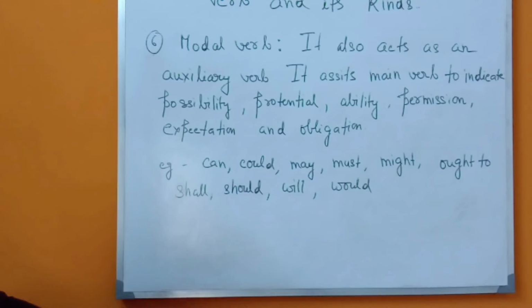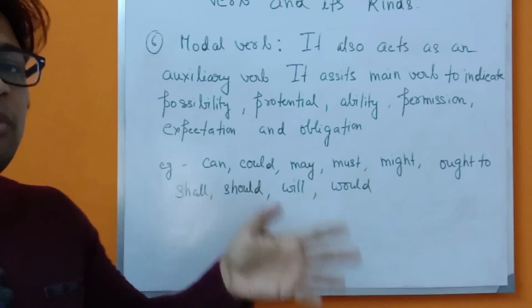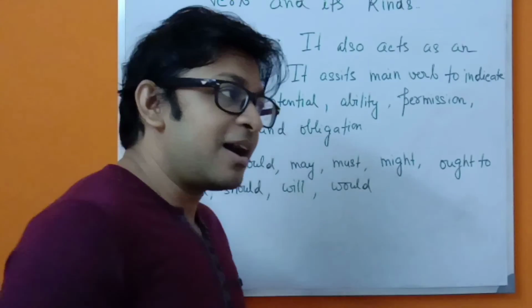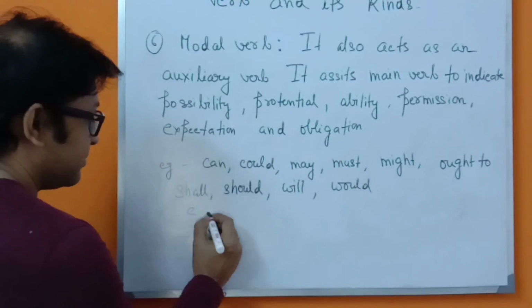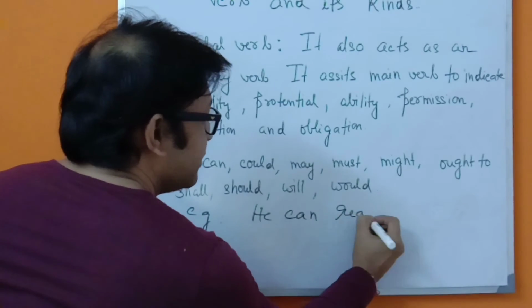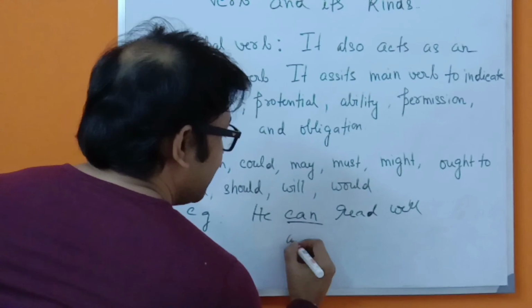This is also an obligation. He can read well. That means his ability. So these are the examples. Suppose, for example, he can read well. It shows his ability.